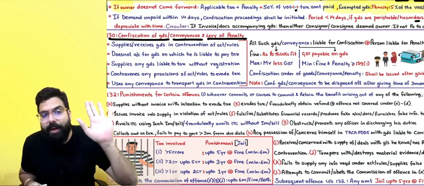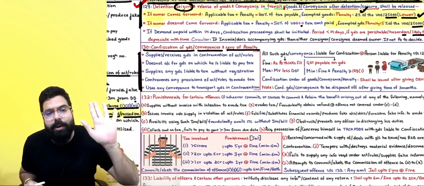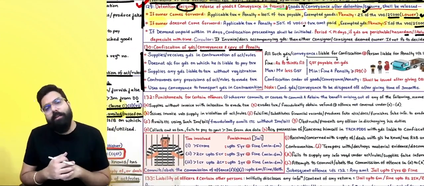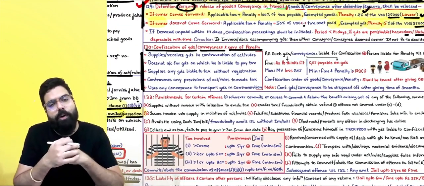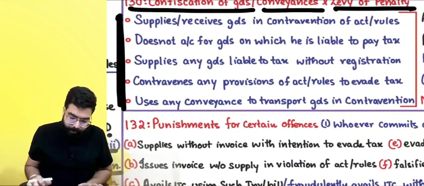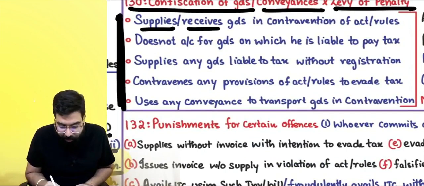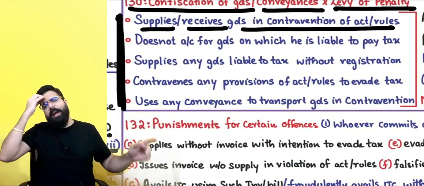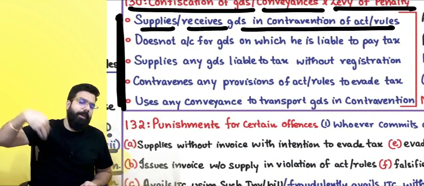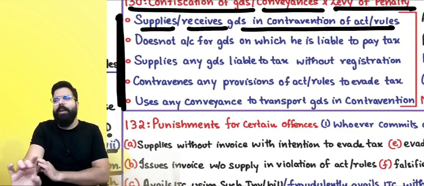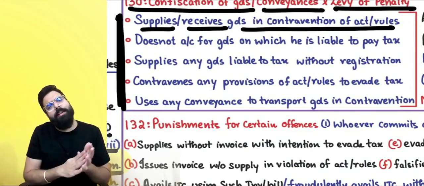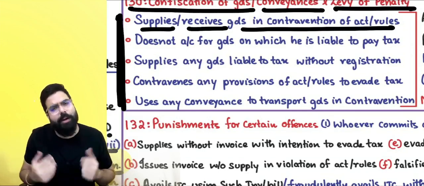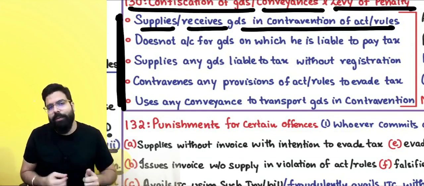Always remember, there are 5 circumstances when your goods can be confiscated. In the exam, they can ask you, what are the cases when confiscation can be done? Number 1: supplies or receives goods in contravention of the Act. I am supplying or receiving the goods in contravention of the Act. For example, I am supplying or receiving the goods without issuing an invoice. I am doing a contravention, and my goods can be confiscated.